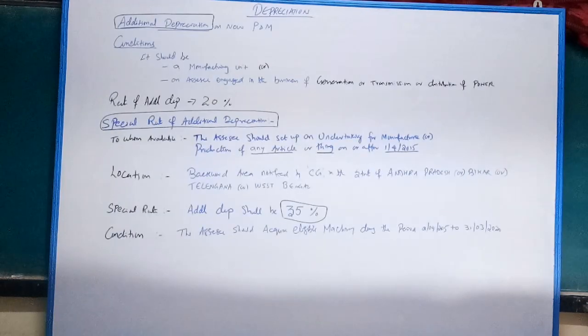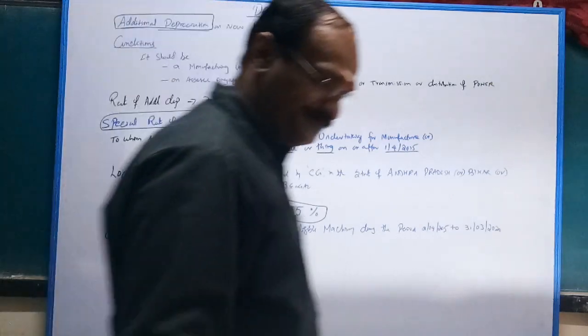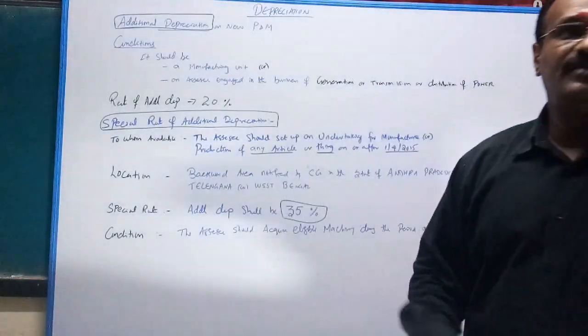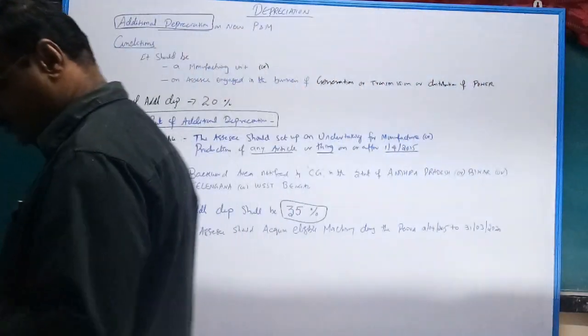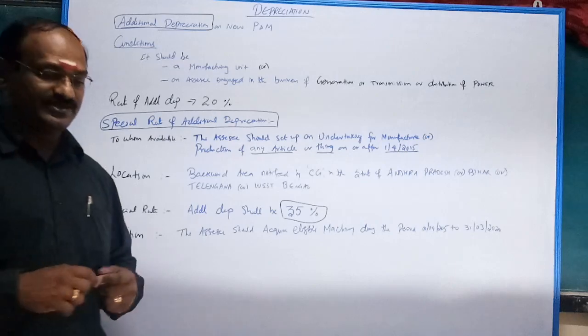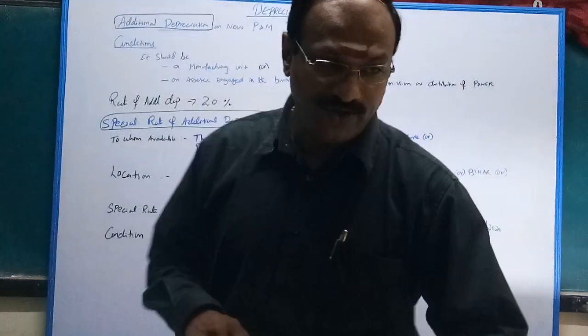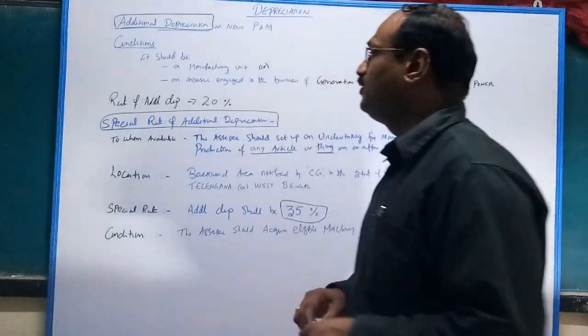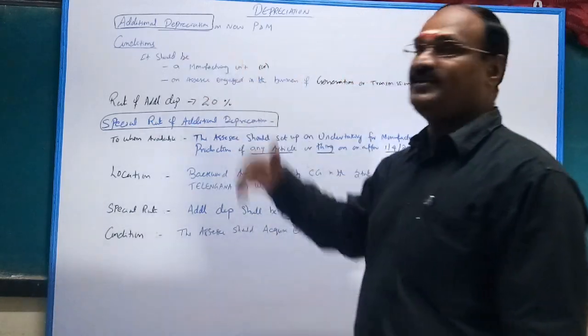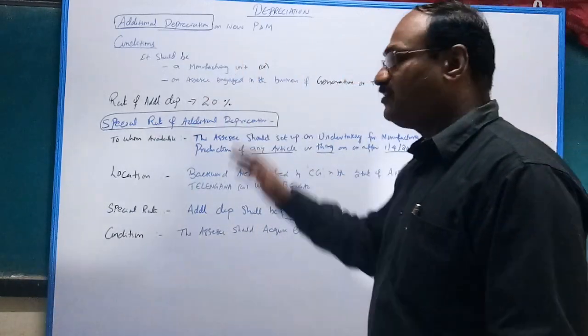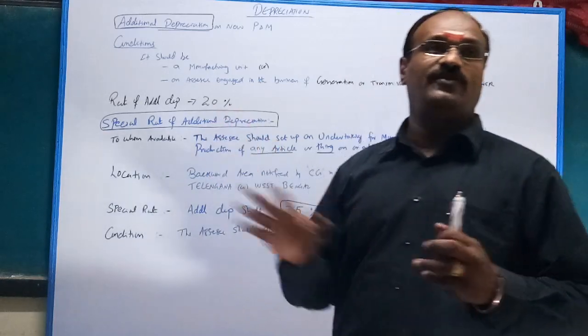Next, we are going to take up additional depreciation. See, apart from regular depreciation, the central government allows additional depreciation under section 32(1)(iia). For claiming additional depreciation, there are certain conditions. It is not applicable for all.